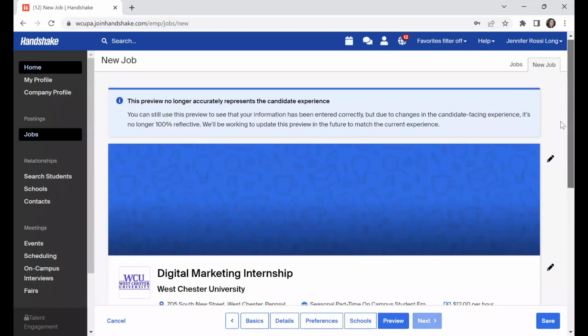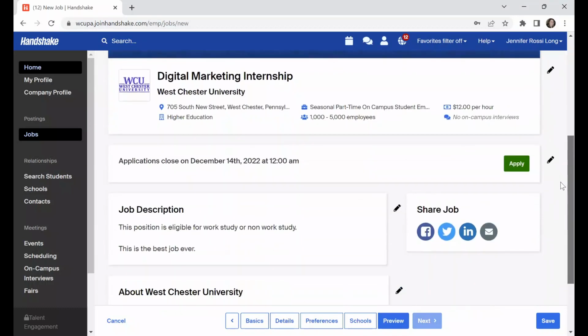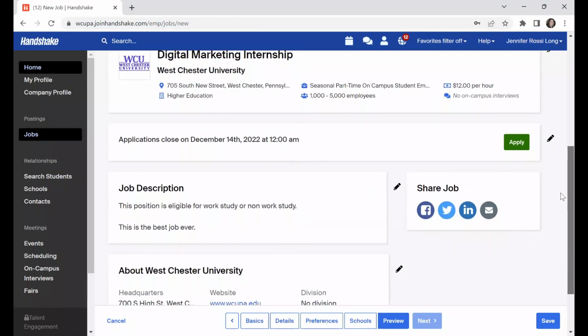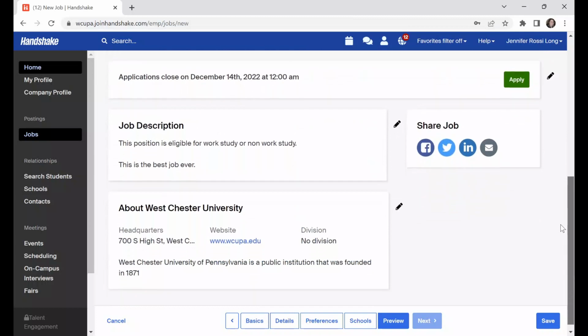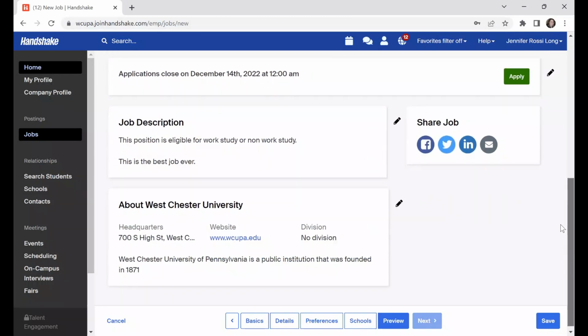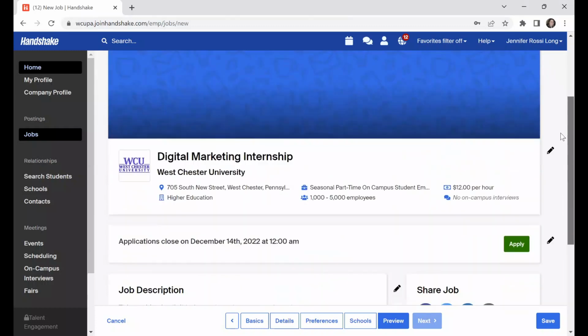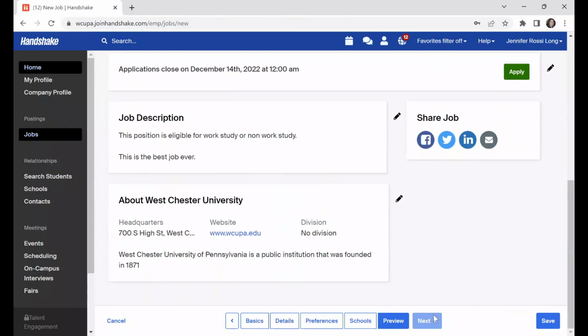So the next thing they're going to do is just give you a preview of the posting. It's going to show you the title with the employer, the location. So you're just making sure that this accurately represents what you meant to type for the description, and when you wanted the applications to close. You are welcome to share the job through any social media channels that you would like. So you could do your own advertising of the job in addition to it being on Handshake. And then finally, you're going to save that job.